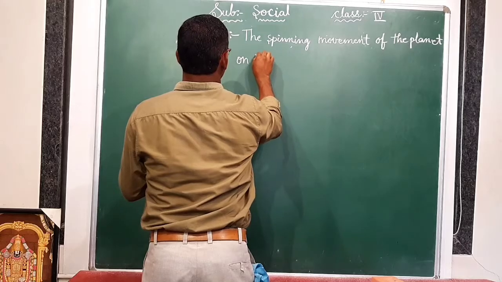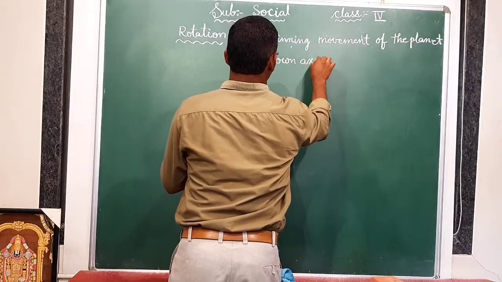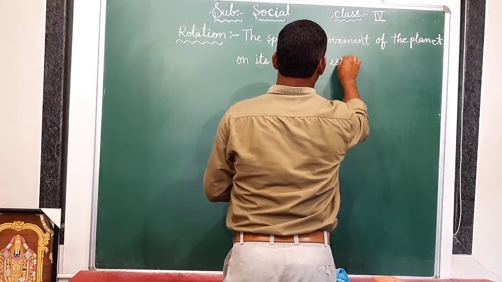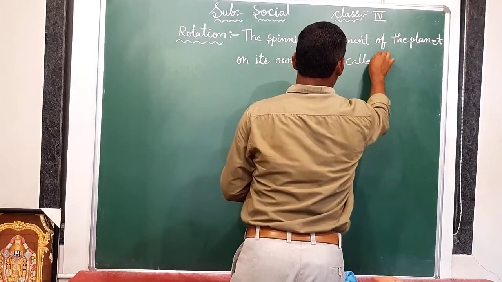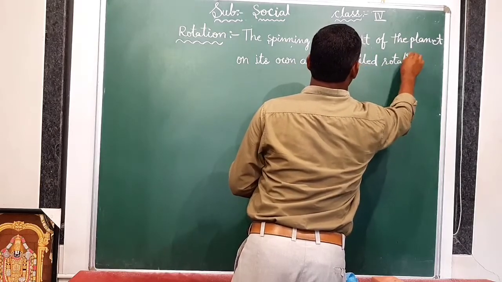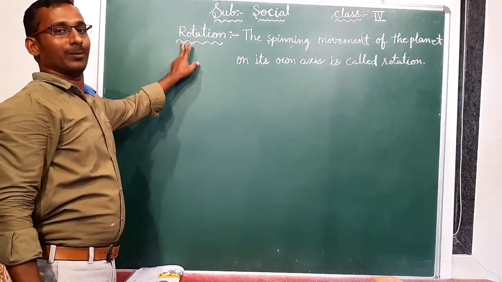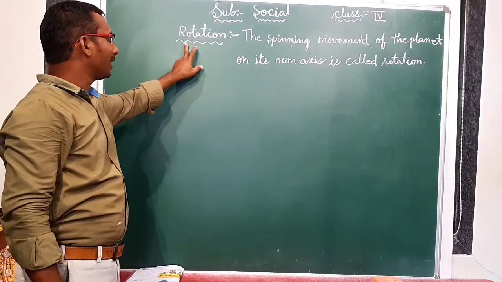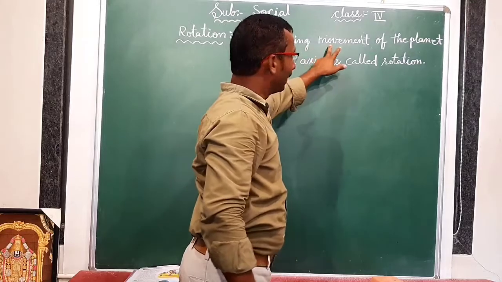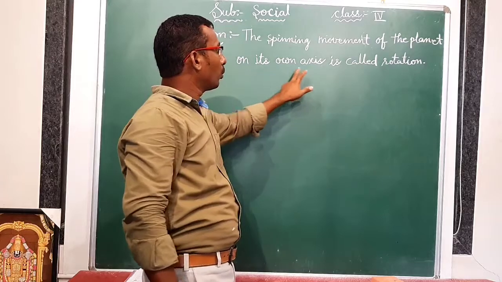That is called rotation. Clear? Before going to discuss revolution, first, what is rotation? The spinning movement of the planet on its own axis.